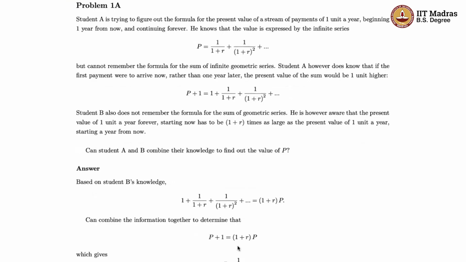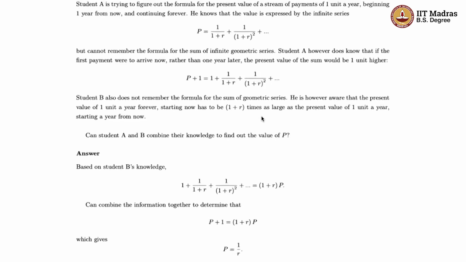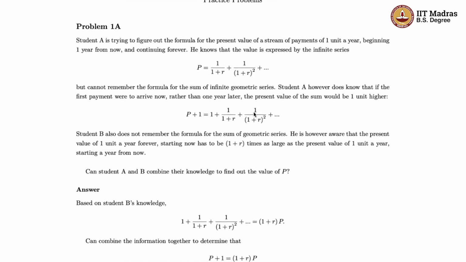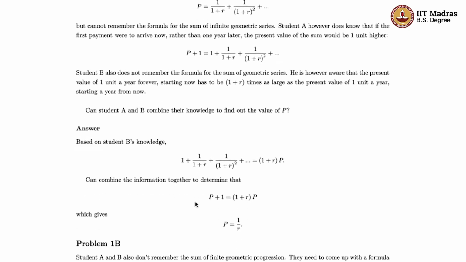So this P and 1 into P will cancel out. So you end up basically with 1 is equal to RP. And from there, you know that P is equal to 1 by R. So this is exactly what we had derived last time, remember? But there we had relied on us actually knowing the formula for the infinite sum of a GP, right? Here, you do not have to know it. You just have to know that these basic finance concepts were enough. And also, if you know that this term is finite, then you could have also done just basic algebraic manipulation and you could have found that out. Okay, so this is how it works.